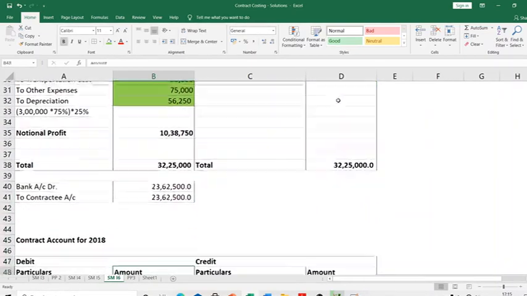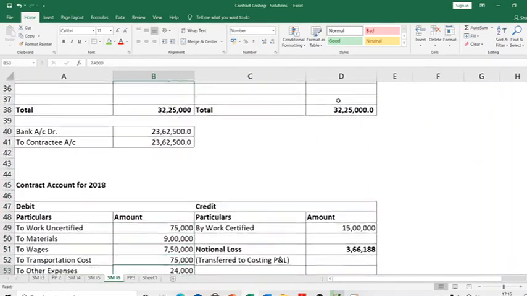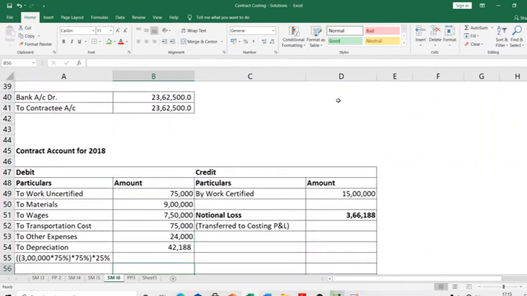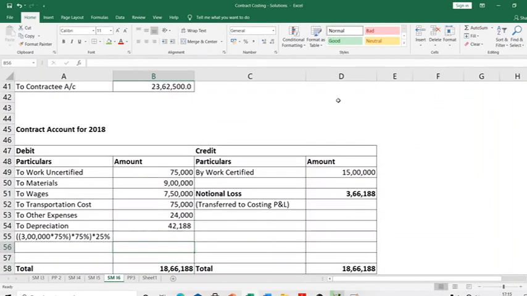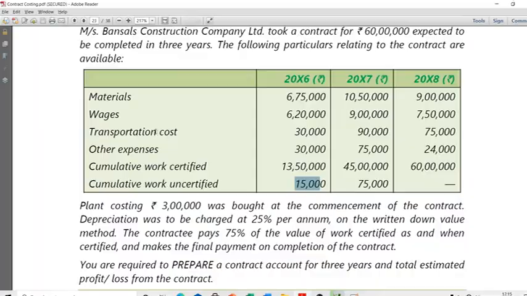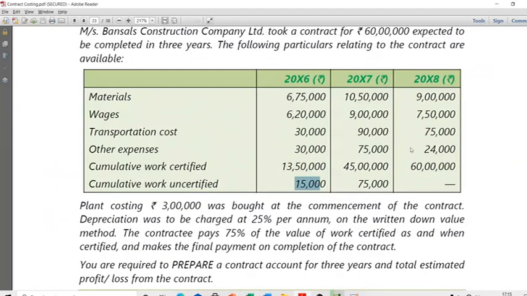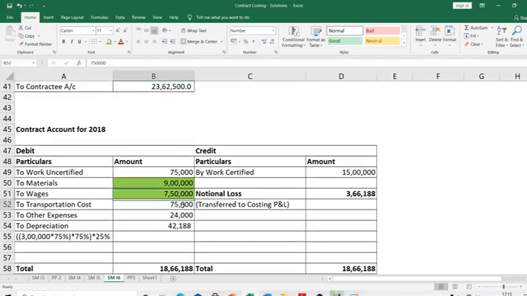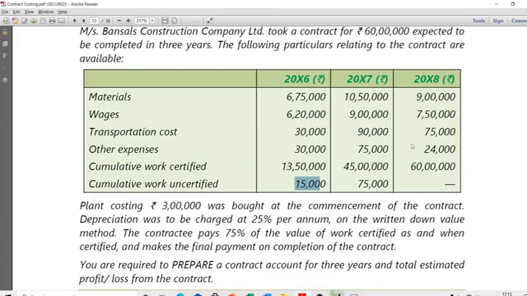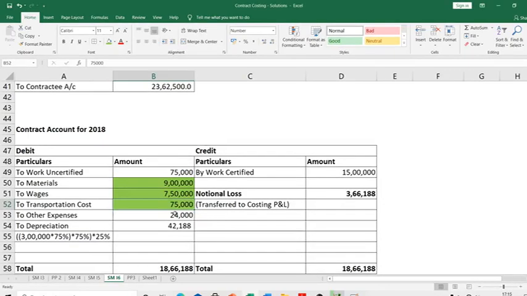Come below, 2018. Let's again look at the easy amounts and then let's go for the other calculations. Materials 9 lakhs. Okay, done. Then wages 7,50,000. Here 7,50,000. Transportation cost 75,000. Here again transportation cost 75,000. Other expenses 24,000. Here other expenses 24,000.